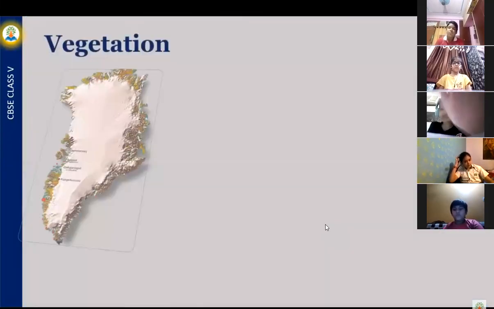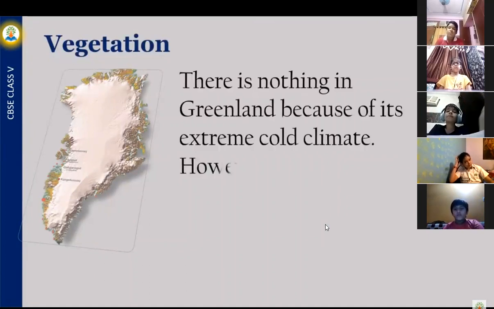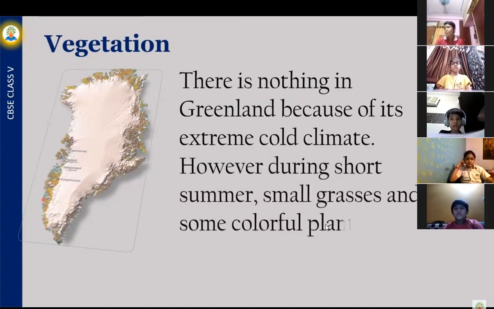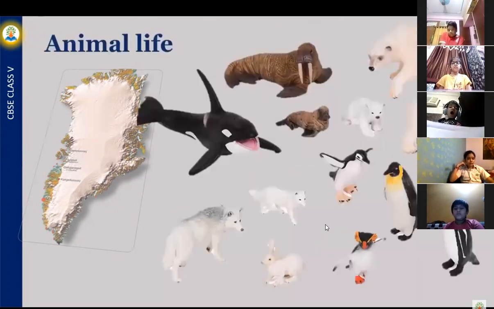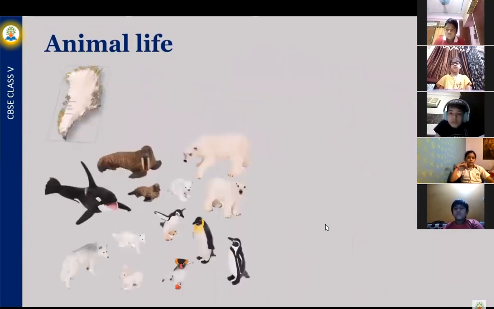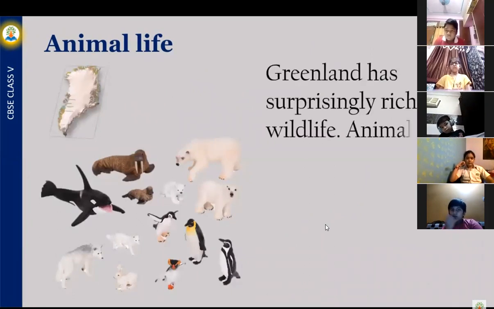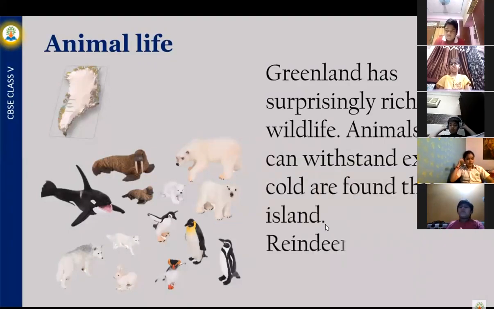There is little vegetation in Greenland because of its extreme cold climate. However, during the short summer, small grasses and some colorful plants grow in coastal areas. Due to the extreme cold climate, vegetation is not there. Greenland has surprisingly rich wildlife. Animals that can withstand extreme cold are found on this island. Reindeer is the most useful animal in Greenland.